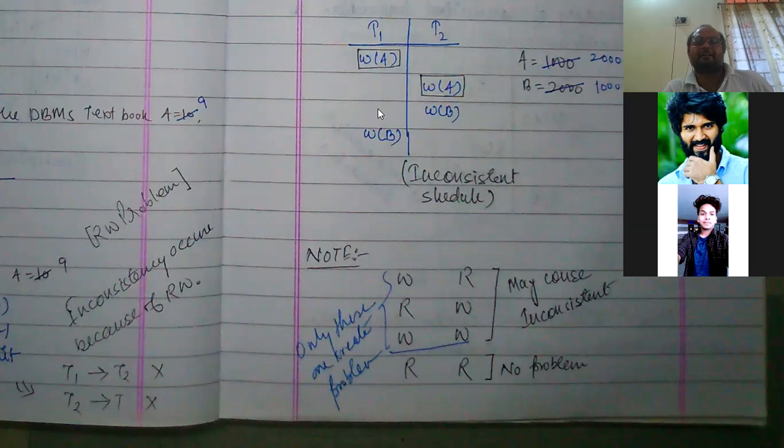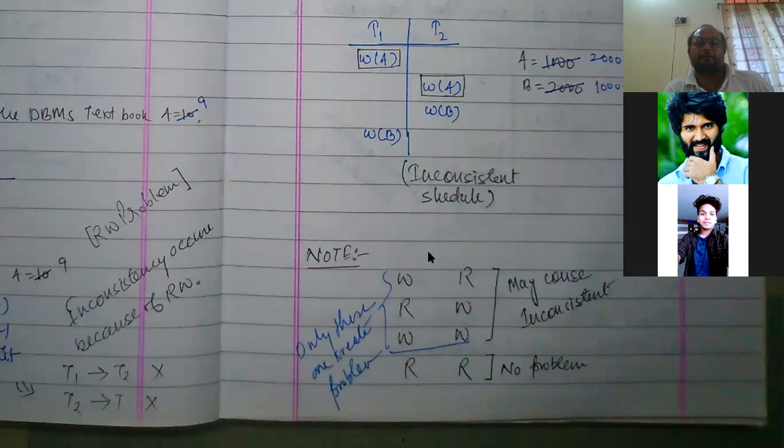That means T1 will not depend on T2 whether it has committed its work or not, and T2 will not depend on T1, because both operations are read operations on the same data item. So there is no conflict when two transactions perform the read operation on the same data item.